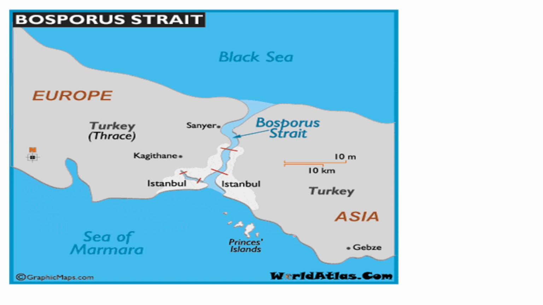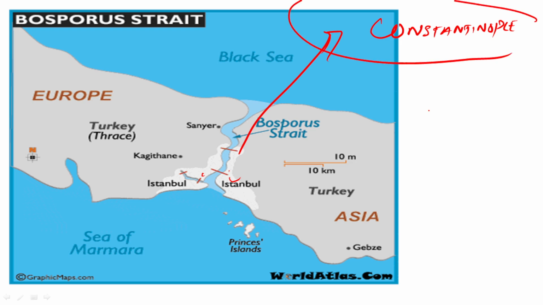Now guys, moving forward, if you are looking at the screen, this is one of the most important straits of the world. You can look at Istanbul over here, half Istanbul on this side, half on this side. We will see Istanbul earlier was called Constantinople, which was a seat of Christendom. So please remember this, Constantinople.